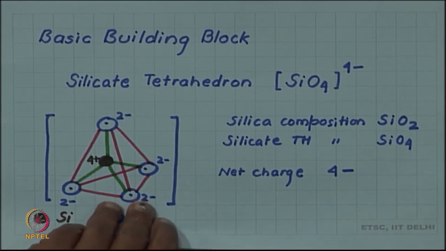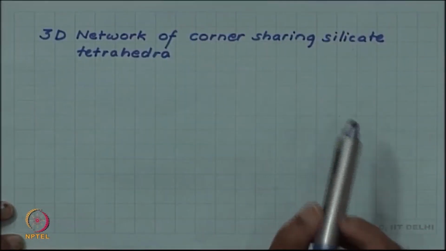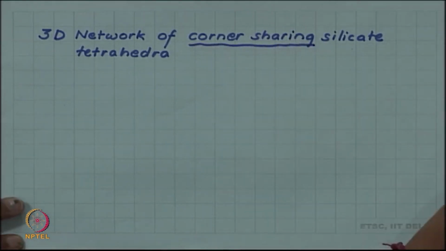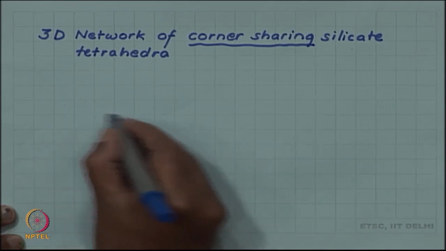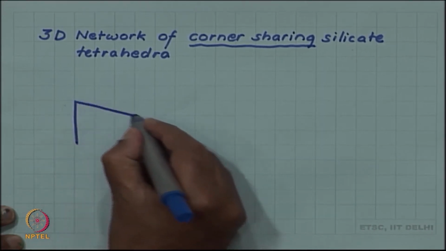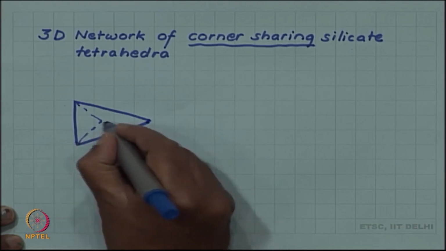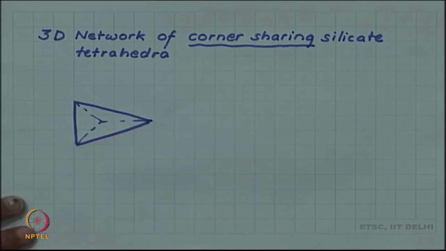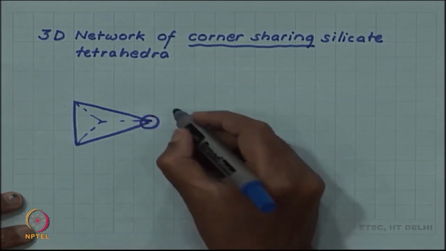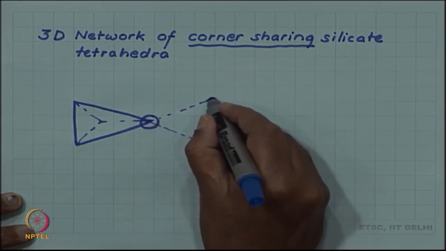Both of these can be achieved if these silica tetrahedra form the so called corner sharing network. What we mean by this corner sharing network is that suppose this is one tetrahedron with an oxygen at this corner, and I have now another tetrahedron which is sharing that same oxygen.